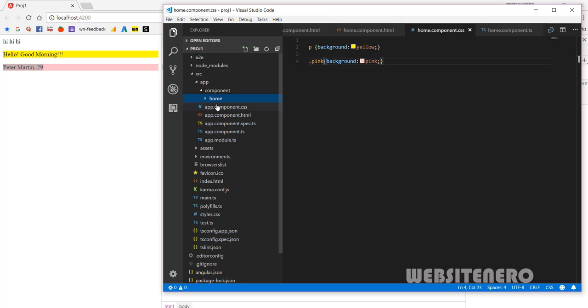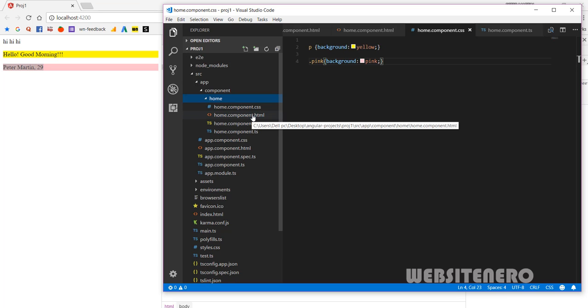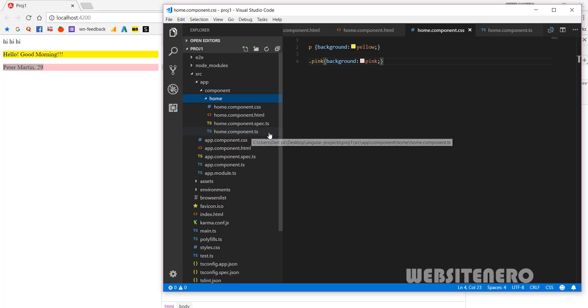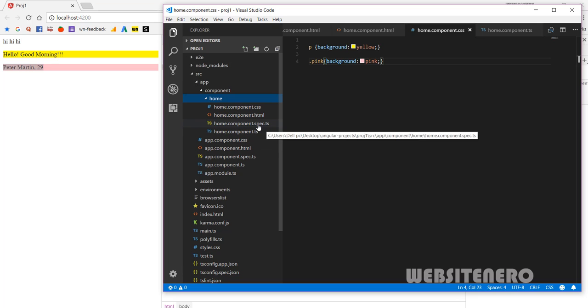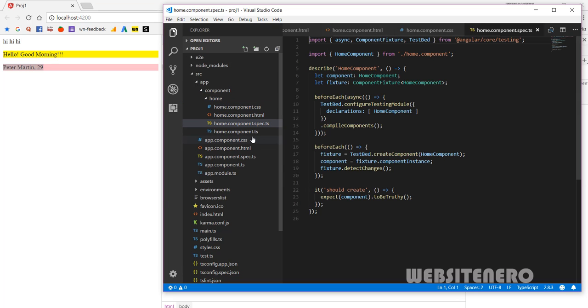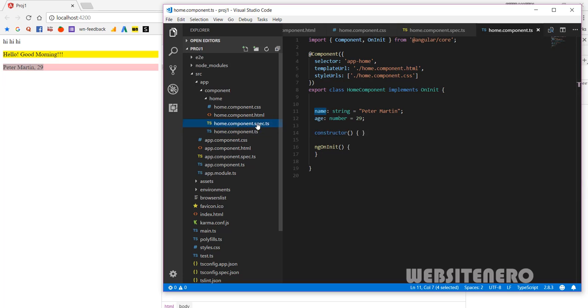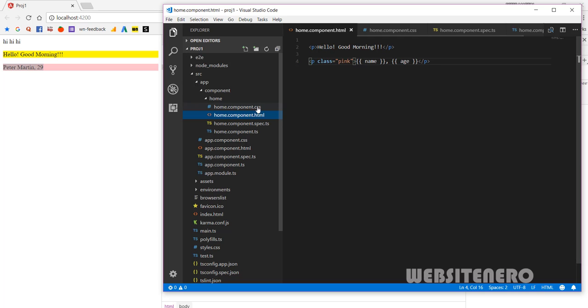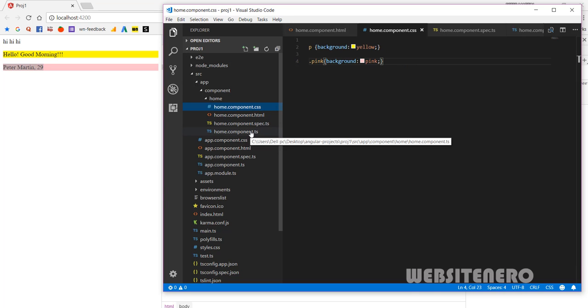This is a component, a unit in itself. There's going to be an HTML file, that's going to be the view, this is going to be the style, the CSS one, and this is going to be the logic, the TypeScript one. You're not going to spec TS, these are unit test cases, out of the scope of this tutorial. To be true to you, I don't even know how to write this. I still have to learn test cases, so that's beyond the scope of this tutorial. We are going to be concerned about the view, the styling, and the logic.